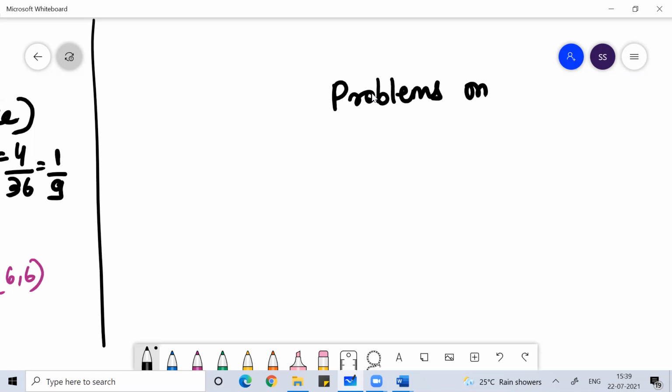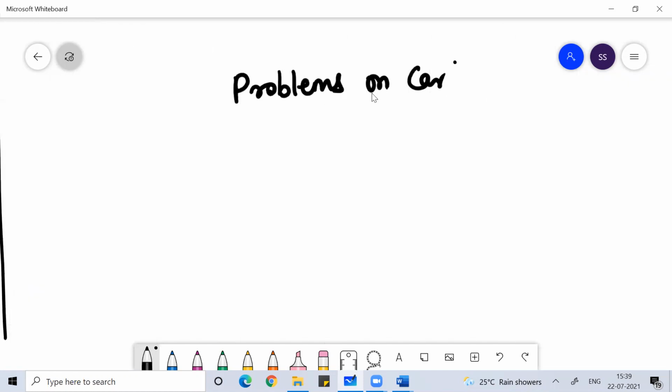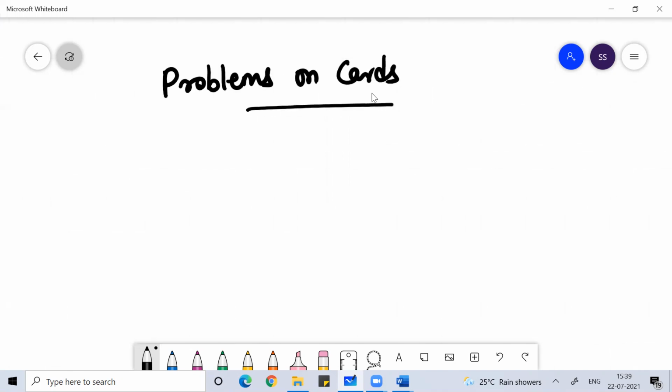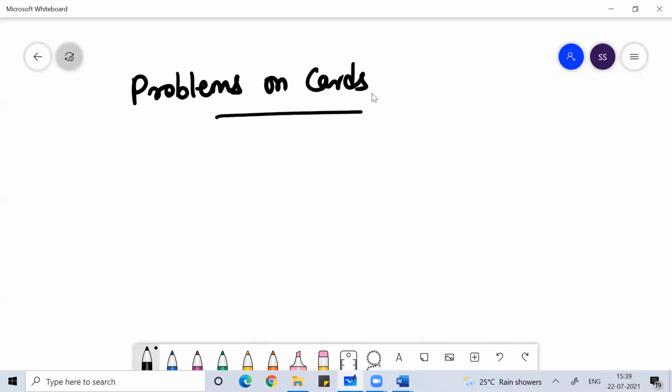When we talk about problems on cards, I think everyone knows cards. You must have played cards. There are 52 playing cards, and questions come in competitive exams from cards.